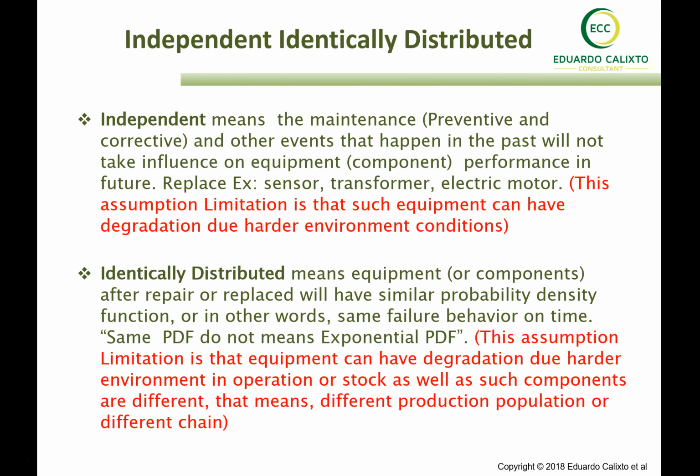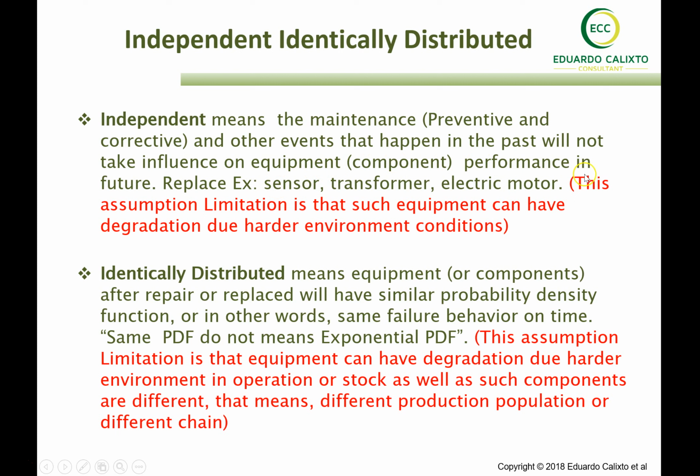Independent means the maintenance, preventive or corrective, and other events that happened in the past will not influence equipment component performance in the future. So that's very applicable for non-repairable systems. That's usually what we expect when we replace equipment and a new one is input in the system, and then the past events, every effect of a repair, replacement, or even the effect of operational condition, will not influence the new one. So we have that when you consider sensors, transformers, electrical motors. So usually they are electronic equipment that are non-repairable equipment.